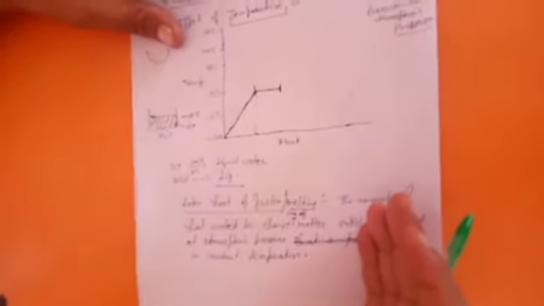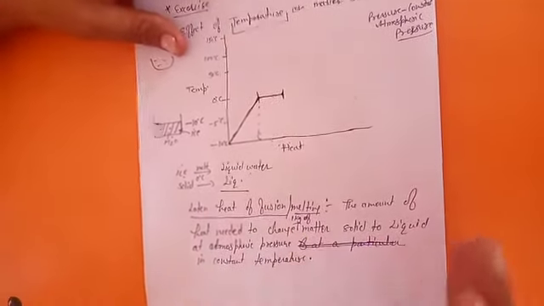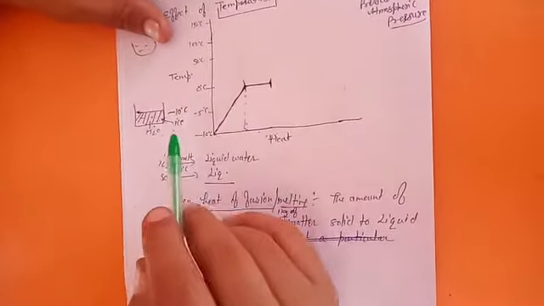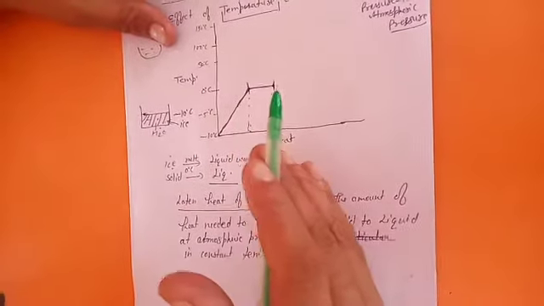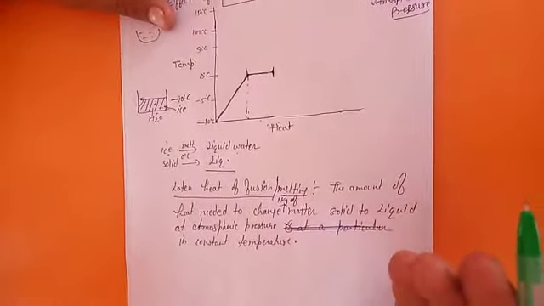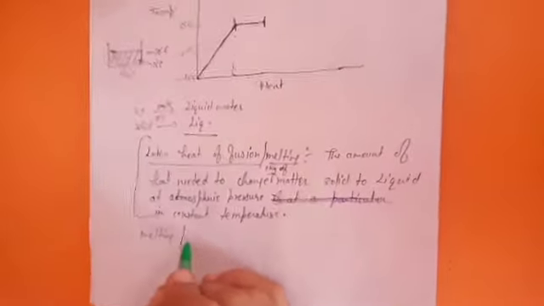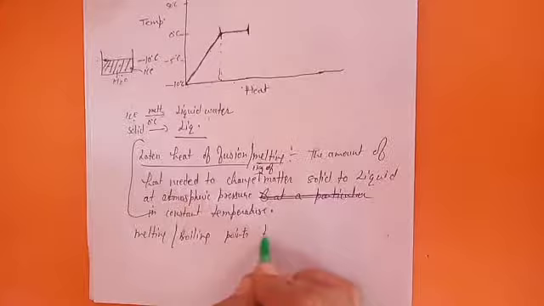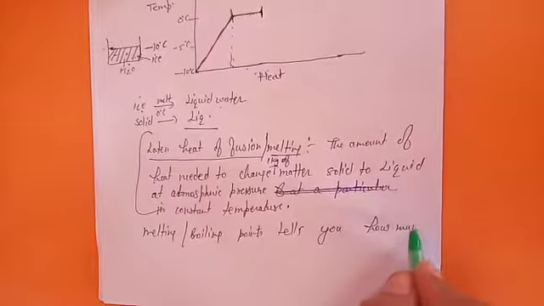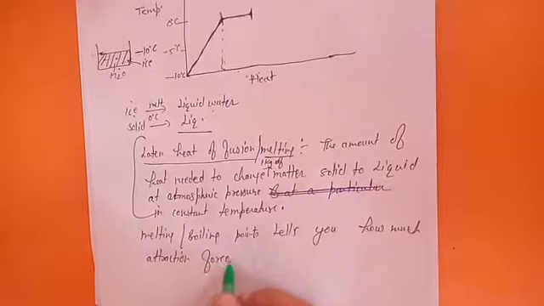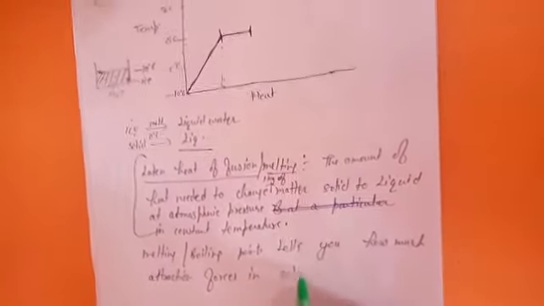Obviously for different elements, different matters, it comes different. Okay. For water the melting point is 0 degrees Celsius. But different substances, metals, have high melting and boiling points. Okay. Melting and boiling points tell you how much attraction forces exist in solid particles.